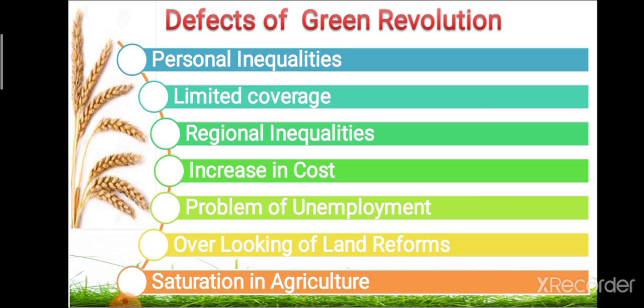Another defect of green revolution is unfavorable social effect. In that, first one is that the joint family system is breaking due to the green revolution, then lavish expenditure on social functions, then capitalistic farming is on the increase, and liquor and drug addiction increased due to the green revolution. So these are the different defects of green revolution.